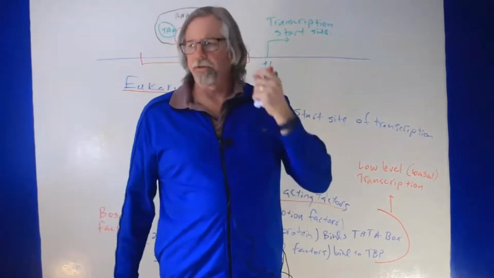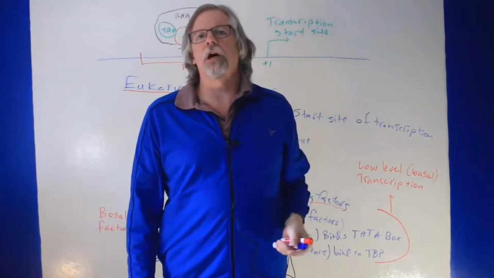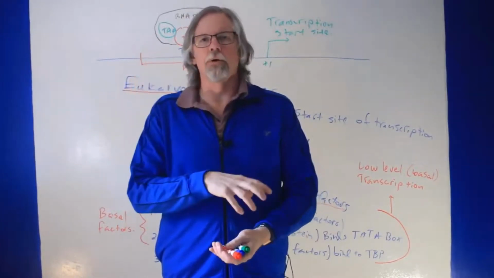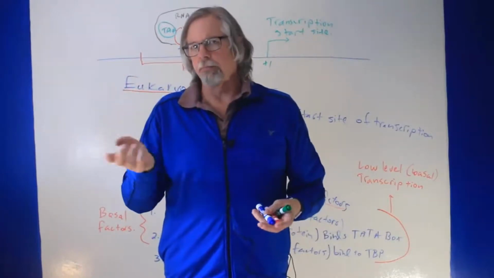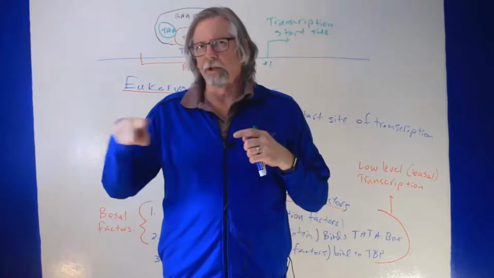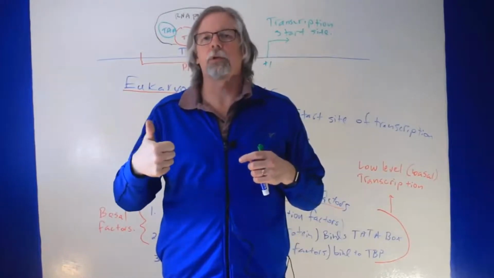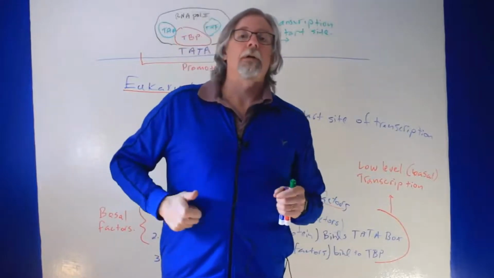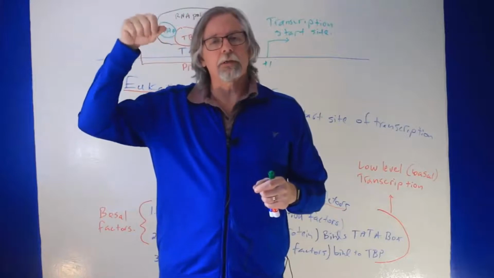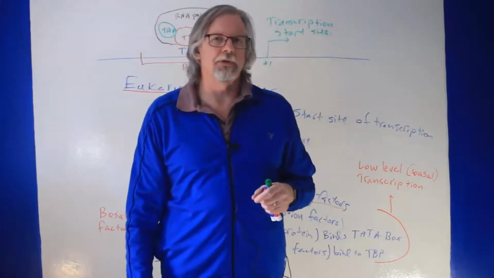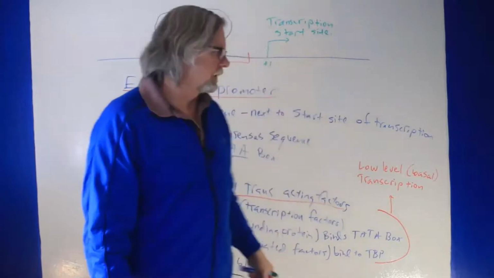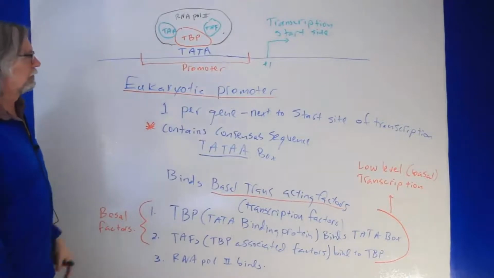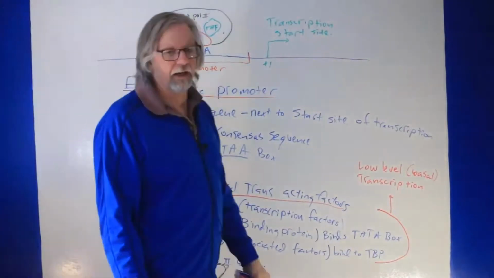One thing to think about though: these are called the basal transcription factors. Basal transcription factors bind the promoter, and they set up RNA polymerase to transcribe at a very low rate, the basal rate, okay? Then the enhancer comes in to either increase that over the basal rate or decrease it, push it close to zero transcription, okay? So this is all involved in setting up the basal rate of transcription through these basal transcription factors.